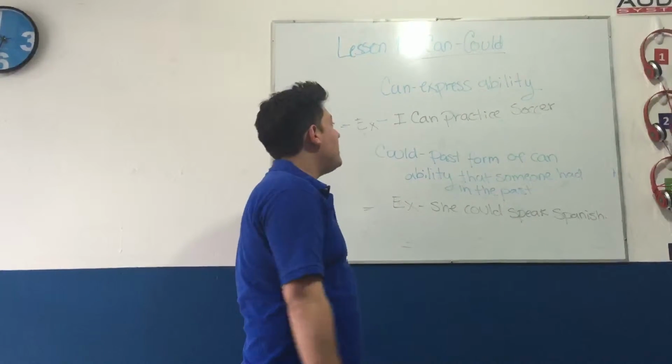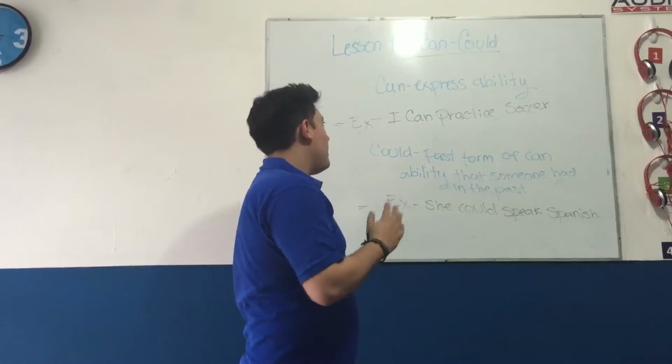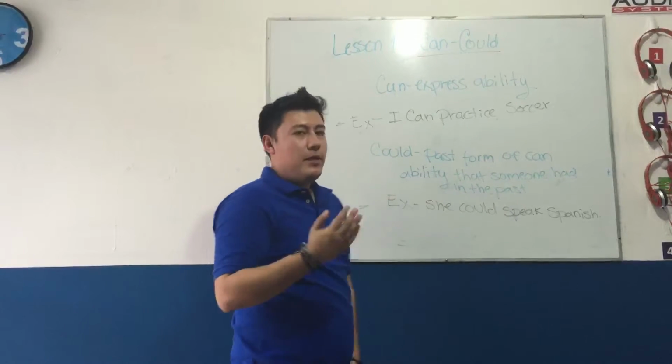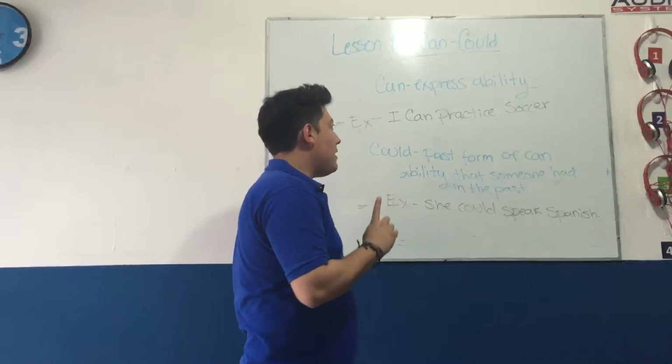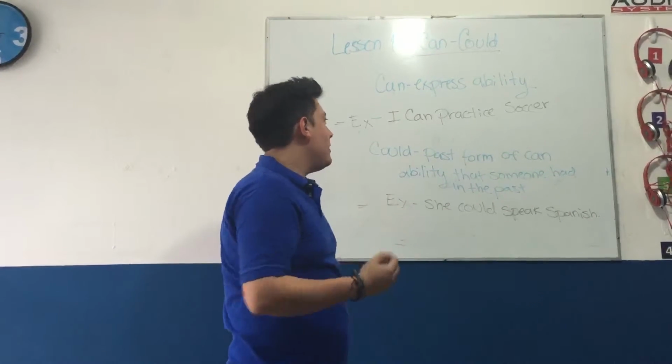Okay, lesson 15. In this lesson we're going to see can and could. The use of can and could. For example, can expresses an ability in present tense. For example: I can practice soccer, I can speak English, I can walk.